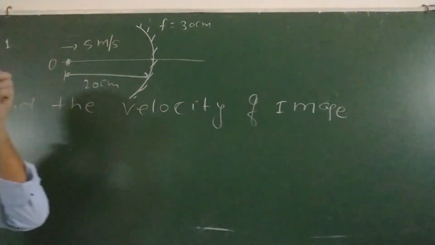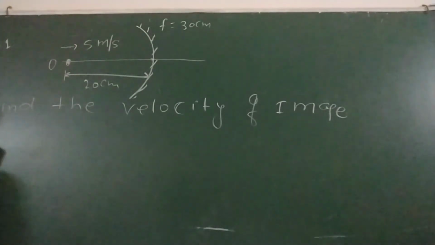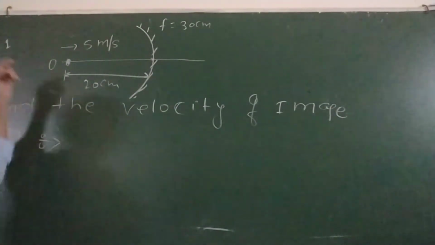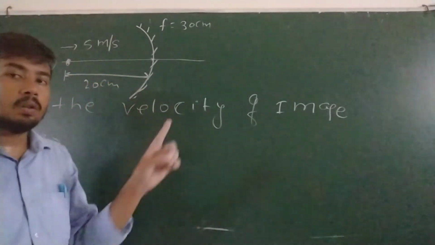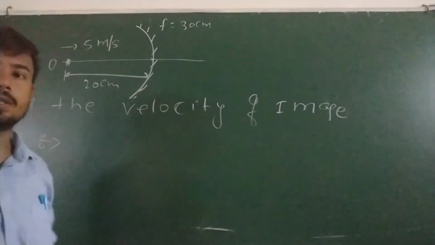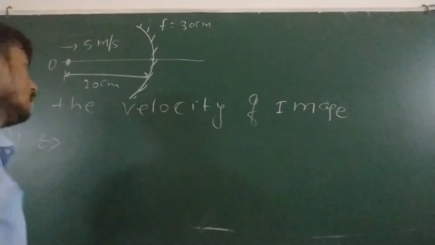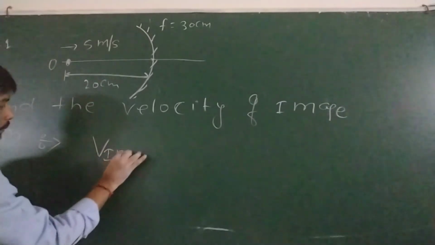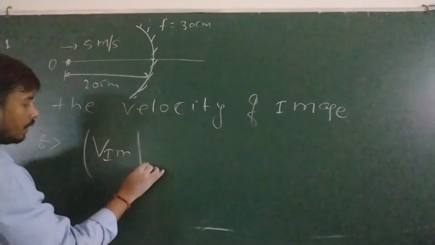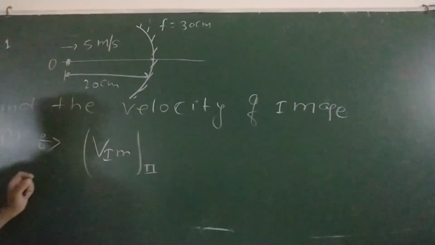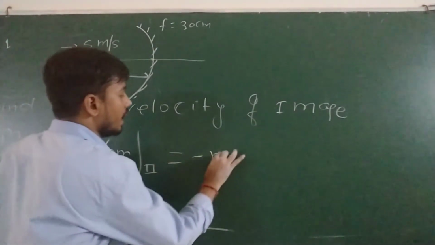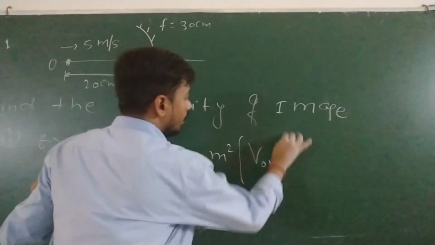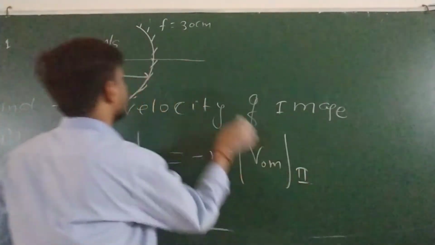Okay, find the velocity of image. So check its solution, very easy. First of all, see, this particle is moving only along the principal axis, not along the transverse axis. So we have to discuss only one case. So what is the formula along the principal axis? Velocity of image with respect to mirror along the principal axis is equal to minus m square times velocity of object with respect to mirror along the principal axis.